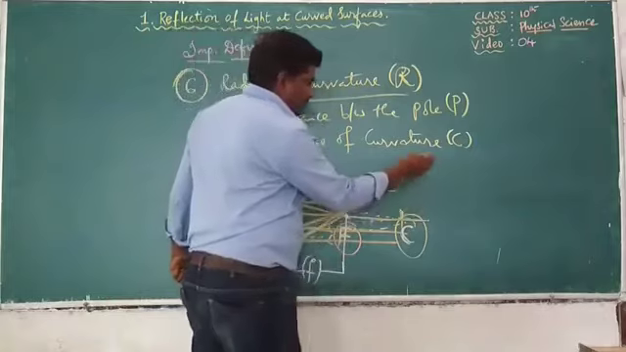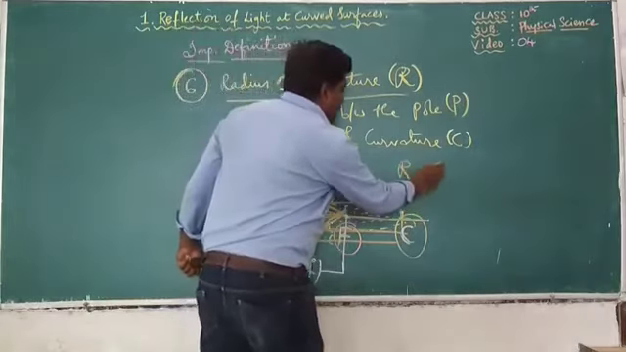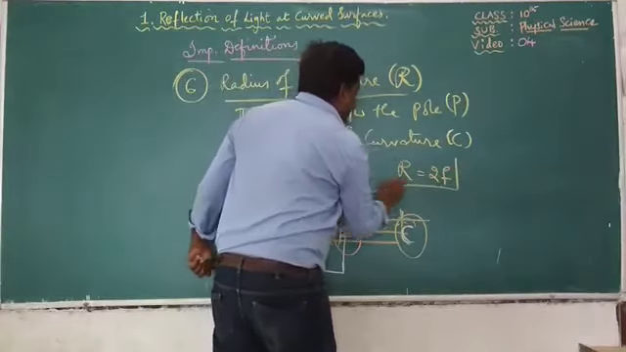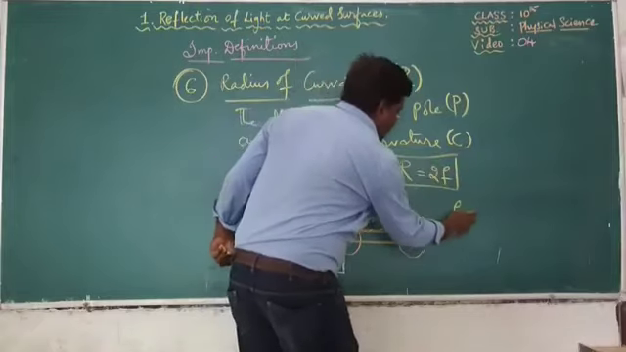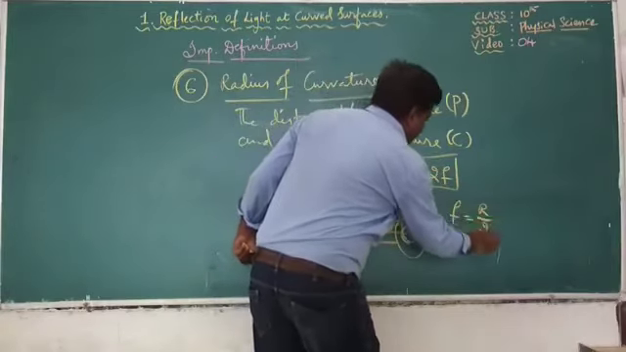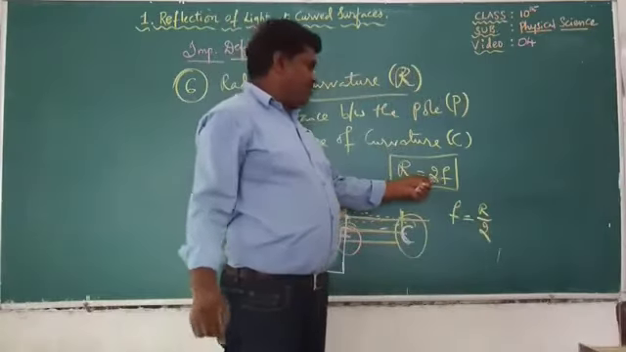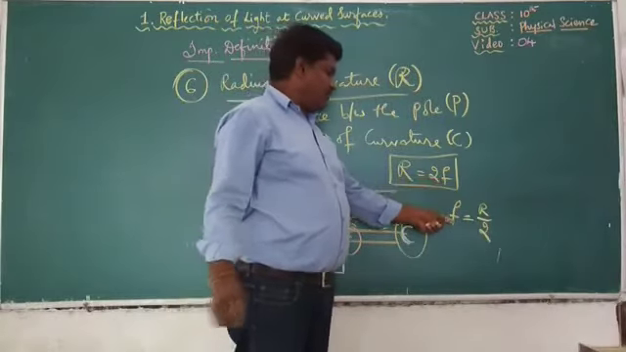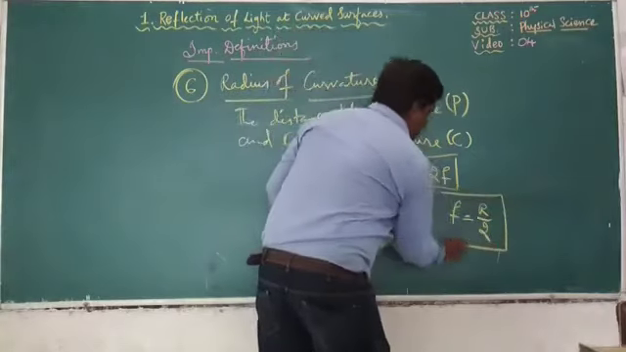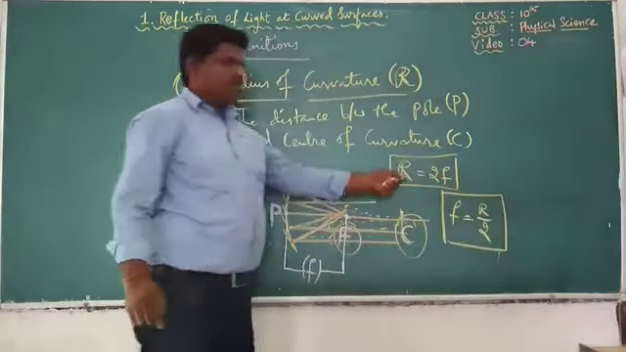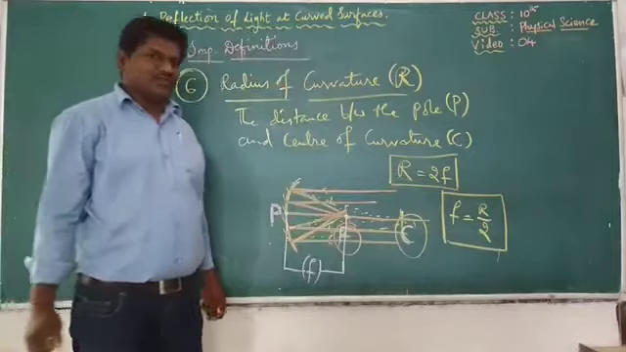Generally, as we have seen previously, R is equal to 2F, and from this F is equal to R by 2. That is, radius of curvature is equal to double the focal length, and focal length is equal to radius of curvature by 2. These are two important formulas. Note it down.